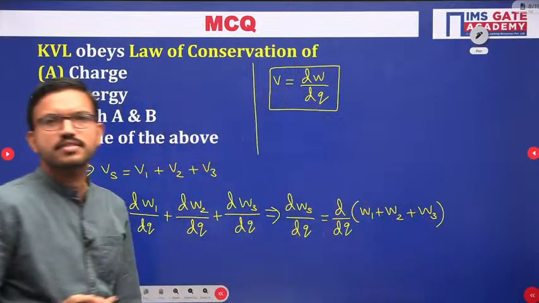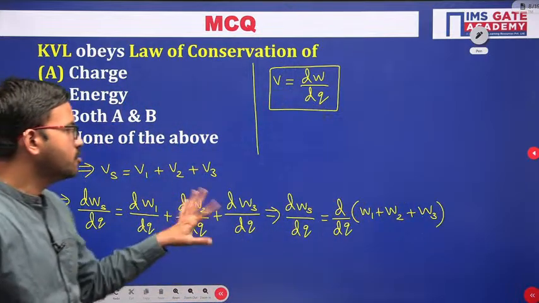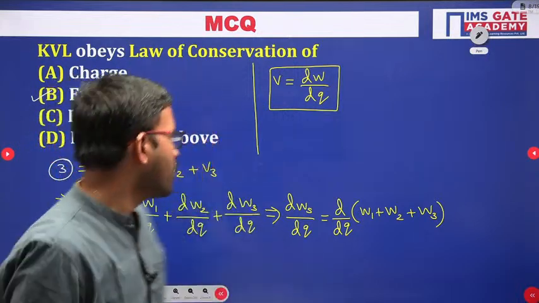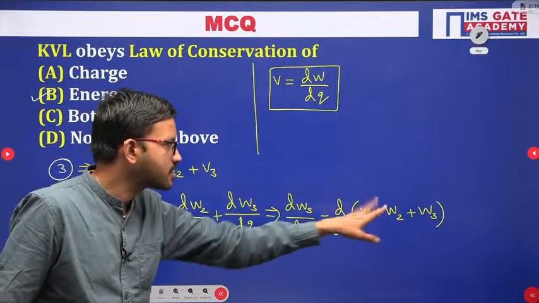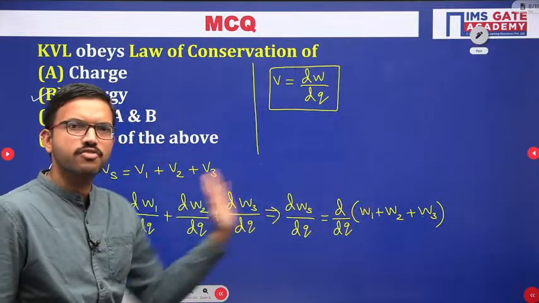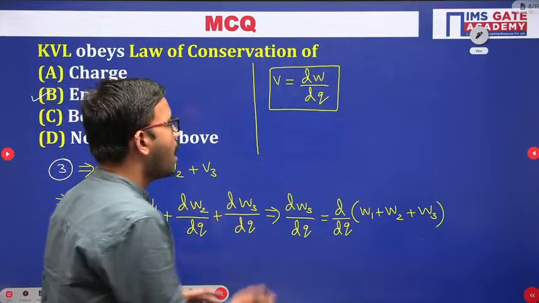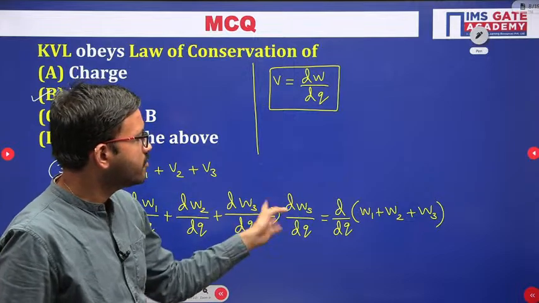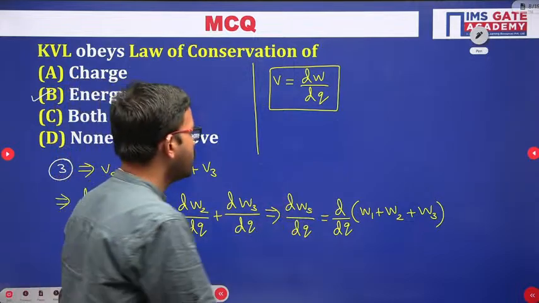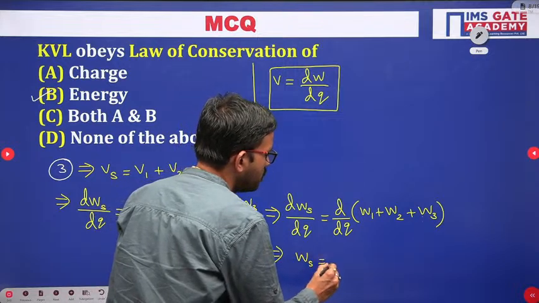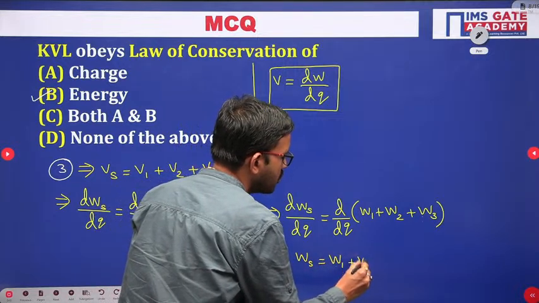Can we write like this? Yes. When you have studied differentiation or integration in mathematics, whenever you have an expression like this, we can write it in this way, or whenever you have an expression like this, we can write it like this, vice versa. Now on both sides you can perform the integration, so that integration and differentiation both get cancelled. From there you get Ws is equal to W1 plus W2 plus W3.